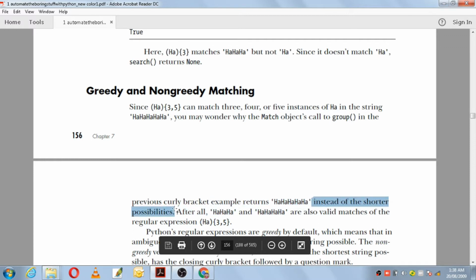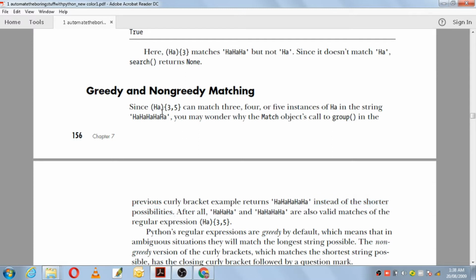As we are saying, regular expressions help us reduce the code and give us a smaller version of the matching string. So they are asking why the group method, when it is showing 3, 5 and ha is getting matched, does not give the shorter version as the pattern matched, because we know it can range from 3, 4, 5.